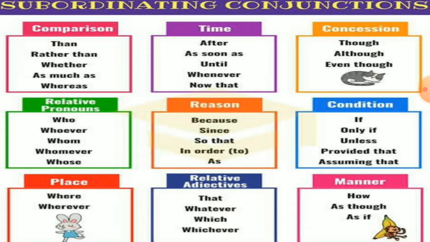Than, rather than, whether, as much as, whereas, after, as soon as, until, whenever, now that, though, although, even though, who, whoever, whom, whomever, whose, because, since, so that, in order to, as, if, only if, unless, provided that, assuming that, where, wherever, that, whatever, which, whichever, how, as though, as if. So these are some of the subordinating conjunctions.